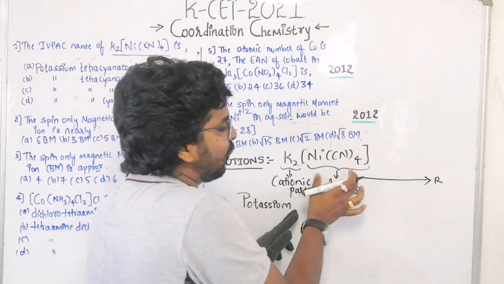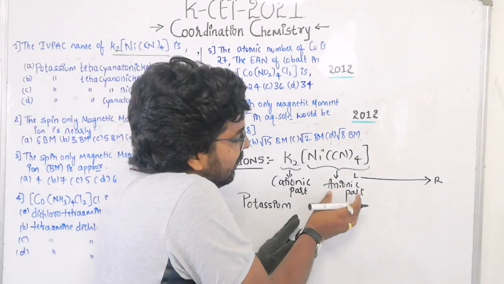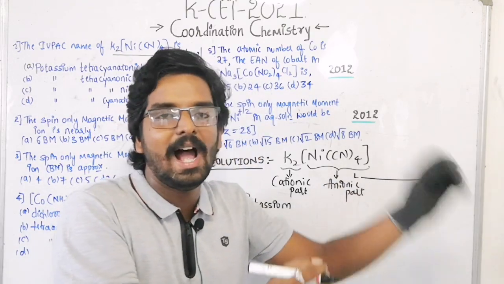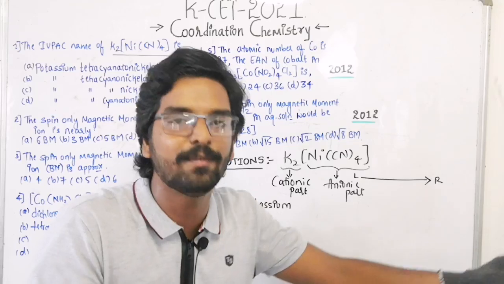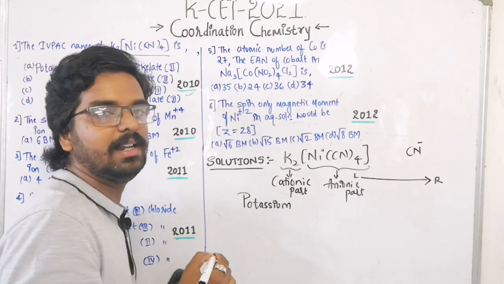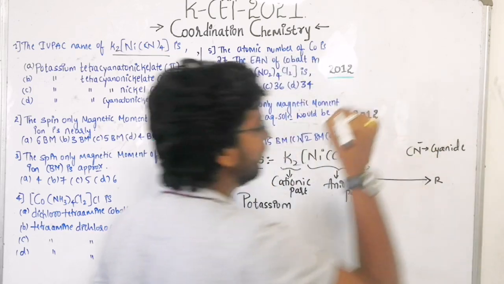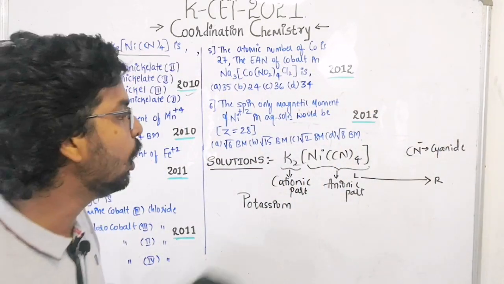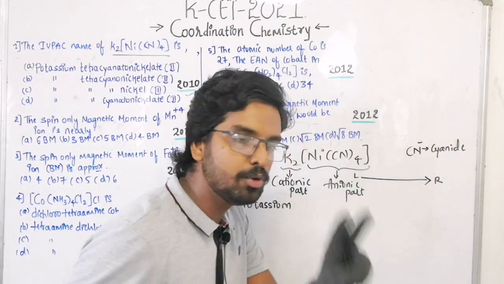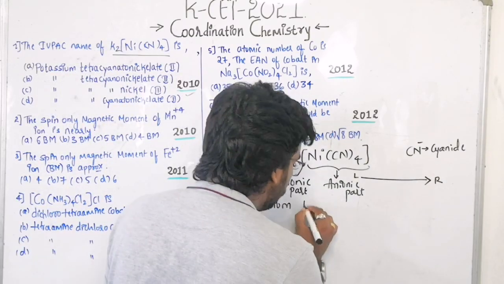Okay, now we will focus on the anionic part here. The first thing to be named in the anionic part is the ligand. So here the ligand is CN minus. So which ligand is it? Cyanide. It's a cyanide ligand. How many cyanide ligands are there? 4. That means if it is 1, mono. If it is 2, it is di. If it is 3, it is tri. If it is 4, it is tetra. So tetra.